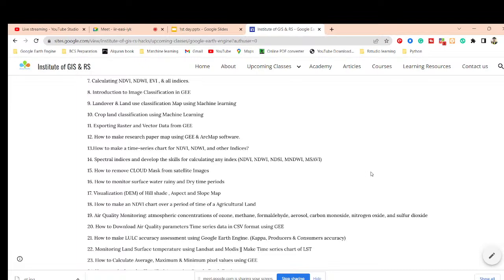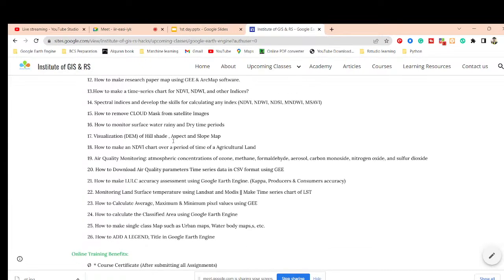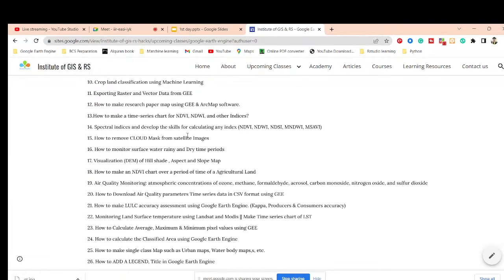Then we also try to discuss monitoring land surface temperature using Landsat as well as MODIS, and also making the overall time series chart. How can you do that? We also try to discuss that. Then how to calculate average, maximum, and minimum pixel values using the Google Earth Engine platform.